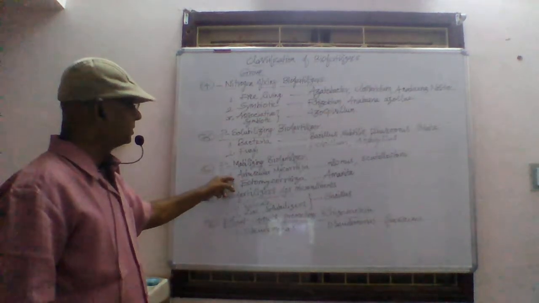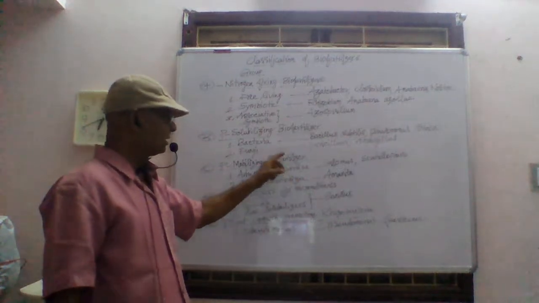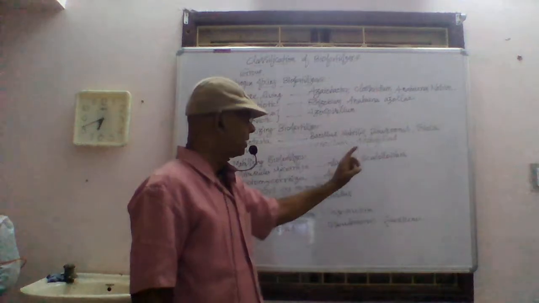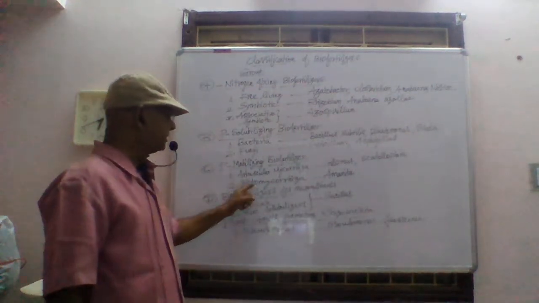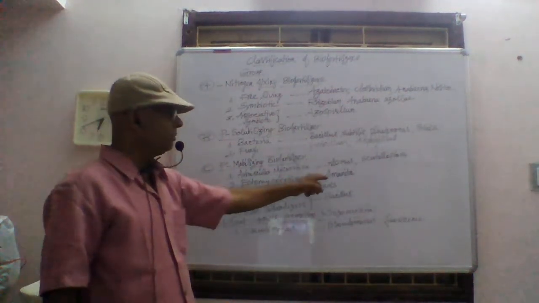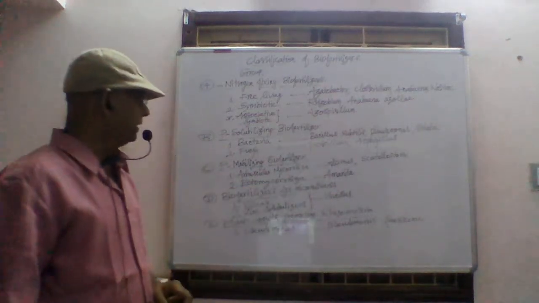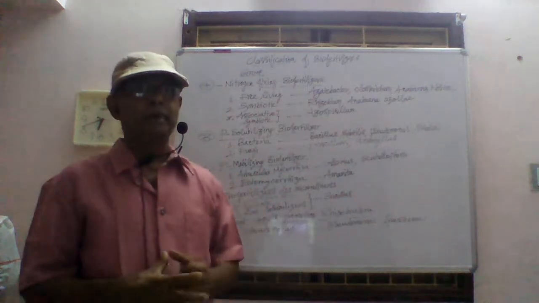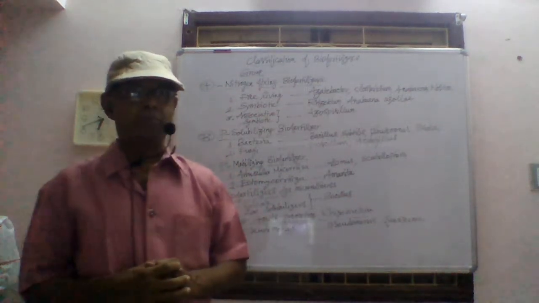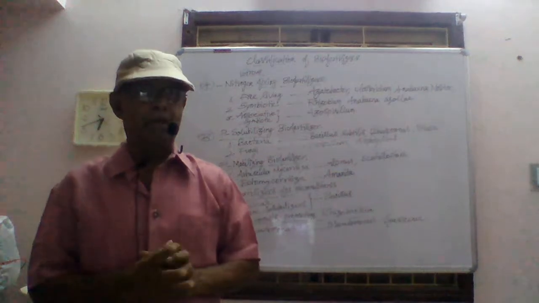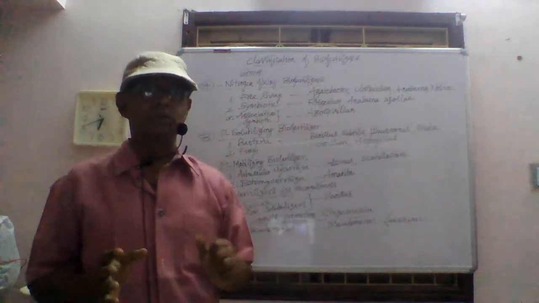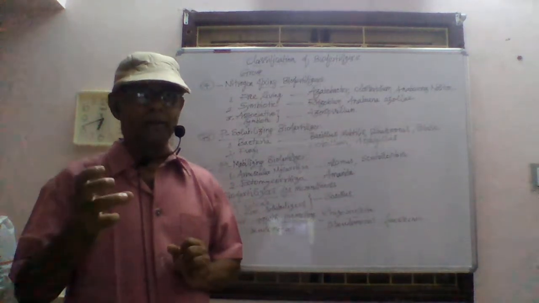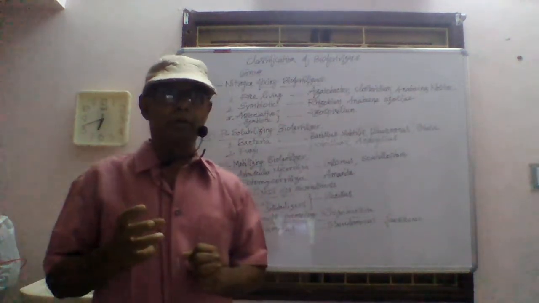There are two types. Arbuscular mycorrhiza, number one, example Glomus and Scutellospora. Number two, ectomycorrhiza, example Amanita. Mycorrhiza means it is a combined structure of fungal mycelium with the roots of higher plants. For example, Pinus roots are always found associated with fungal mycelium, and this combined structure is called mycorrhiza.